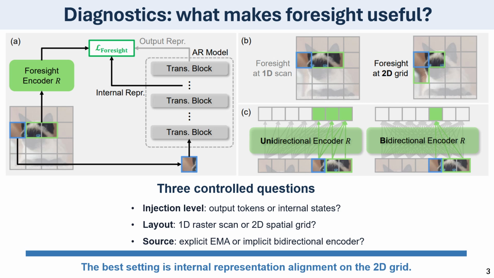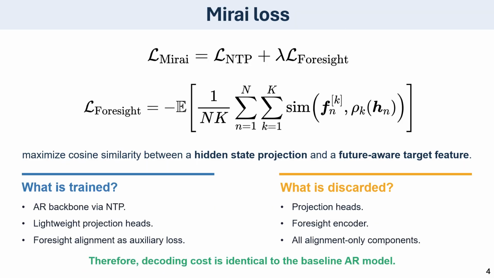Mirai is formulated as a simple auxiliary training objective. We keep the original next token prediction loss and add a Foresight alignment loss. Specifically, an intermediate hidden state from the AR model is passed through a lightweight projection head and then aligned with a future-aware target feature using cosine similarity. The coefficient lambda controls the strength of this auxiliary signal.